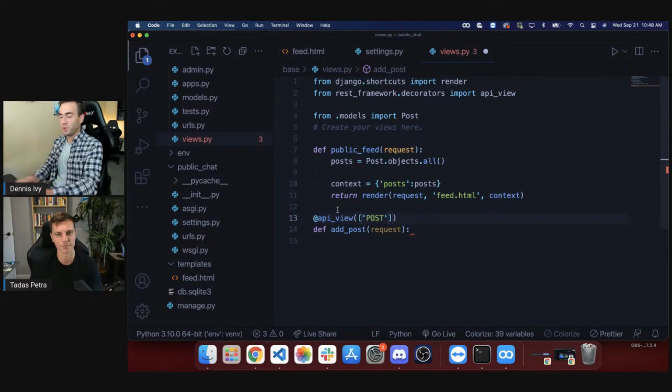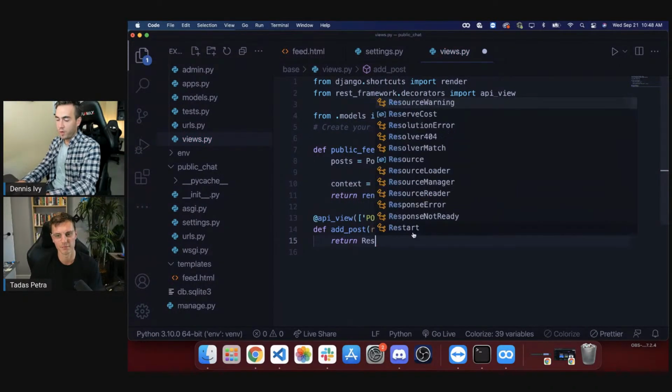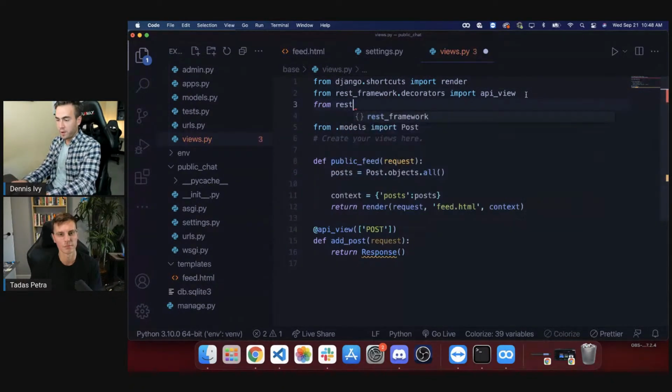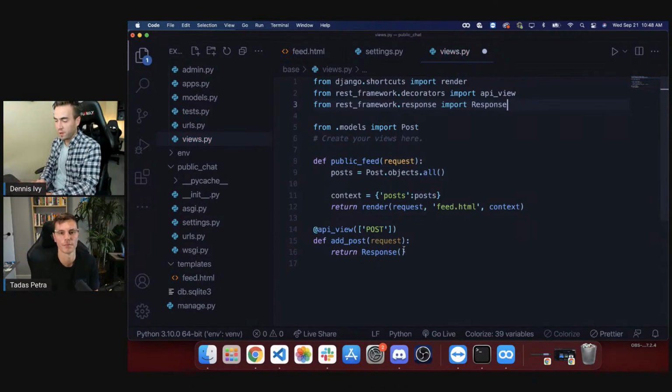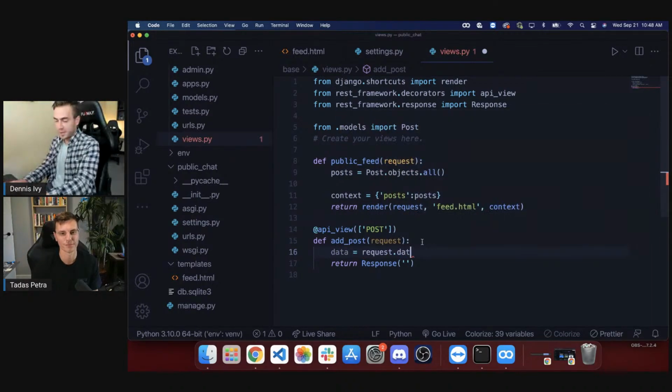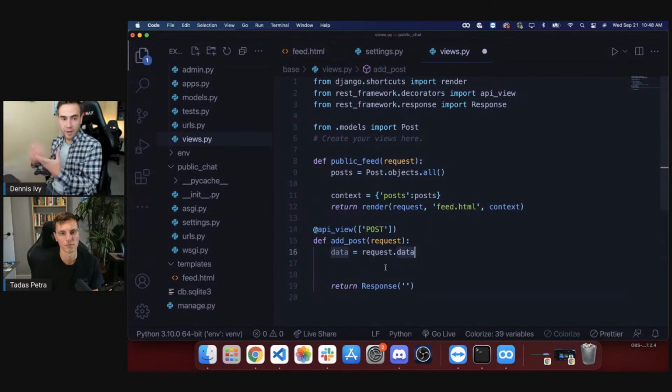So we're sending a POST request to the backend and then returning. We have this Response object, which we need to import from Django REST framework: from rest_framework.response import Response. The Response object is going to give us some cool functionality that you'll see in a second. We'll take in the data, so data is equal to request.data. That's what this decorator does for us. Otherwise, you'd have to do something like request.POST. That's the functionality Django REST framework gives us.